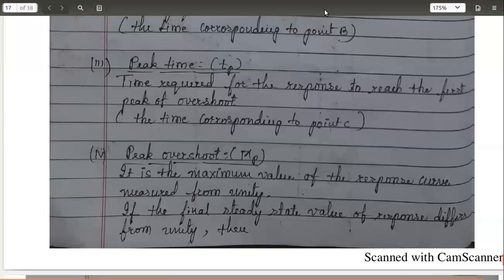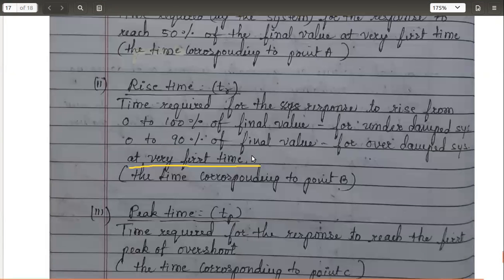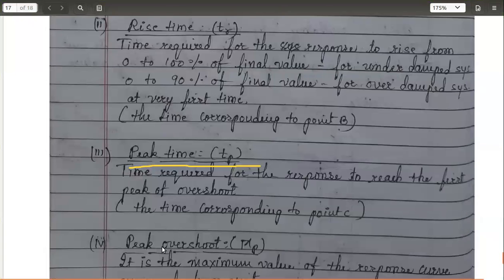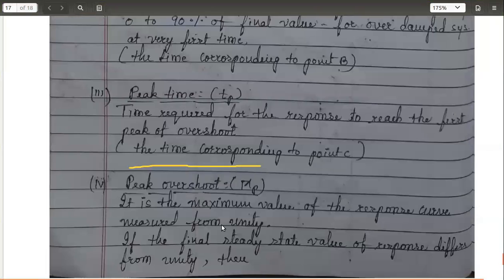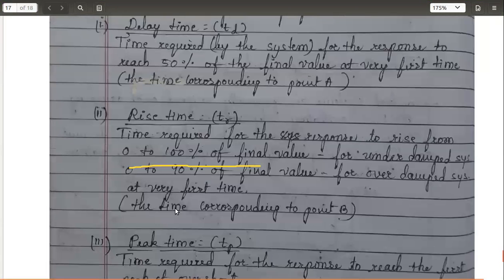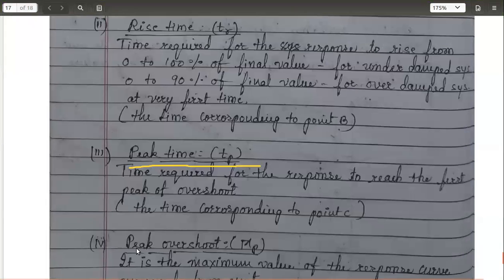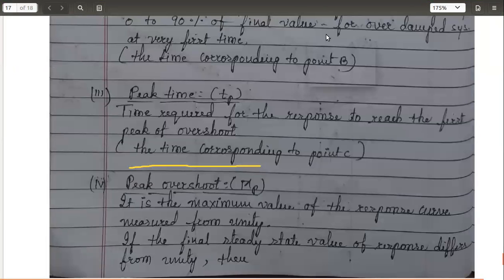Talking about the peak overshoot. This is the fourth specification we are discussing. We have already seen the first three: delay time, rise time, and peak time. Now the fourth one is peak overshoot.